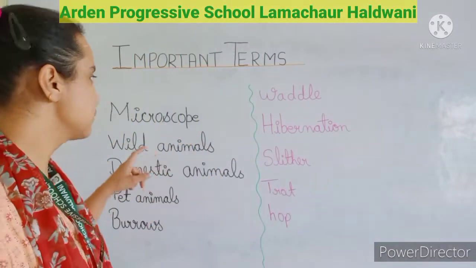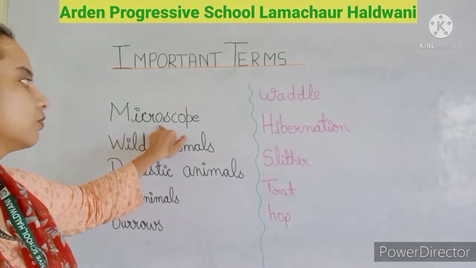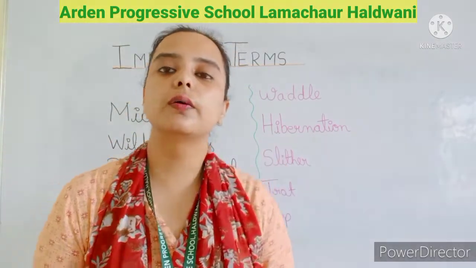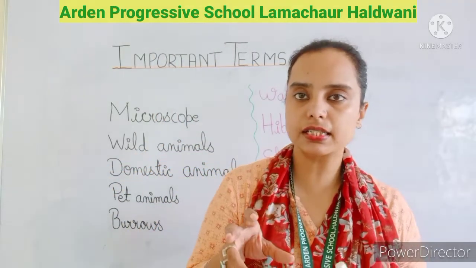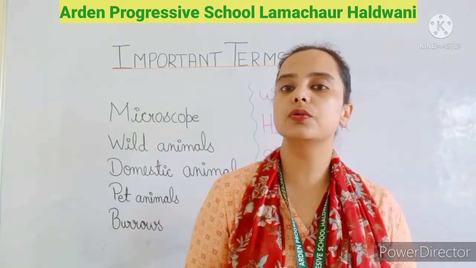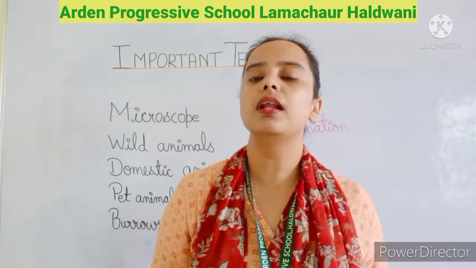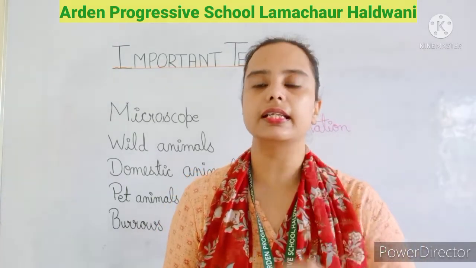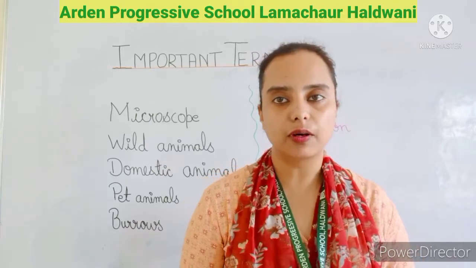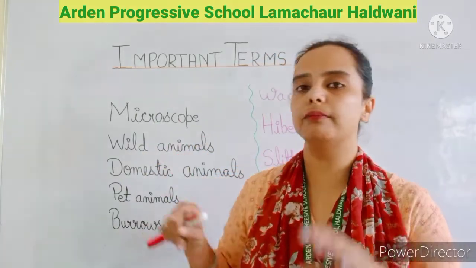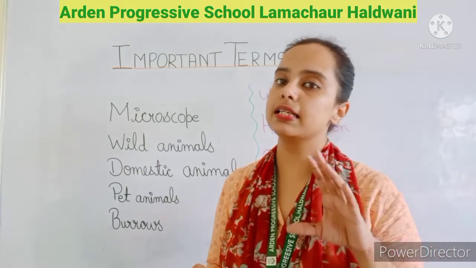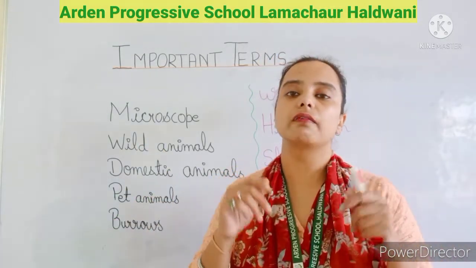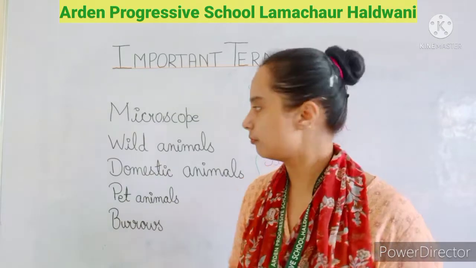So first I explained what the microscope is. A microscope is an instrument in which a lens is there, and that lens is used to see very small microorganisms that we cannot see with our naked eyes. The lens present in the microscope enlarges the size of the microbes.